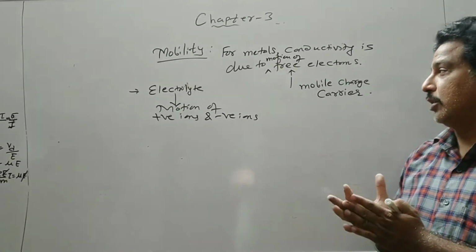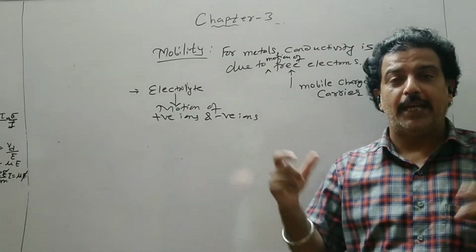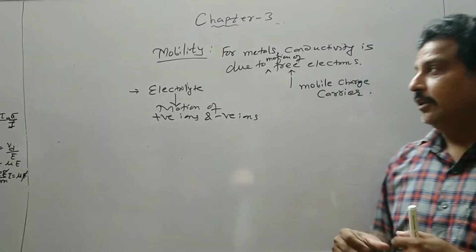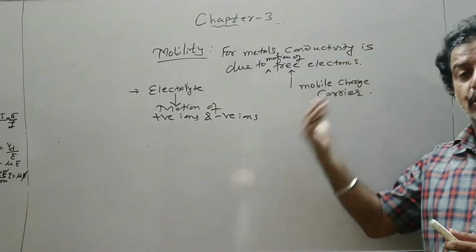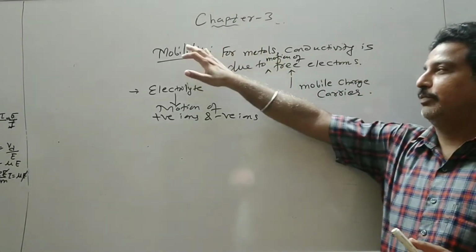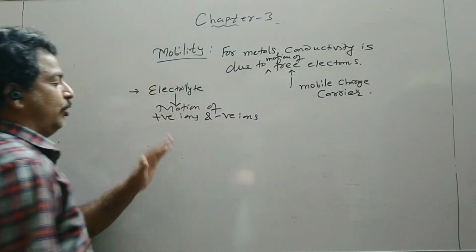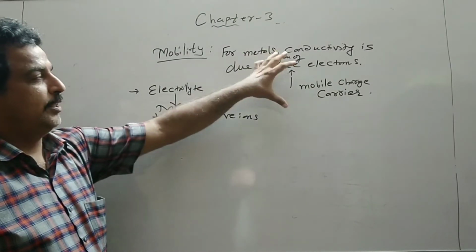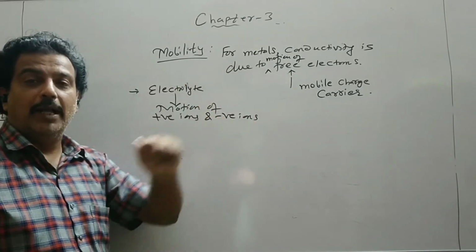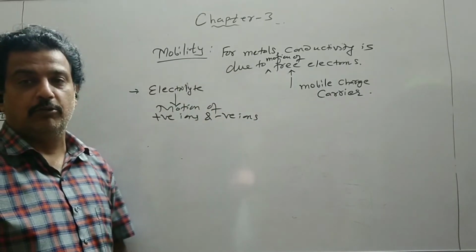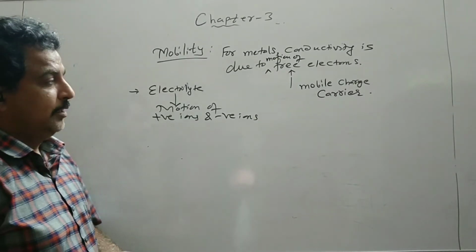So this is the situation. To create a potential difference, we need an electric field intensity to be established along the two ends. How the mobile charge carriers are moving, how fast or slow the charges are moving, that is referred to as the mobility. For electrolyte, it is a motion of positive and negative ions. We will concentrate on metals. Similarly, if the gas is ionized, the mobile charge carriers are electrons and the positive ions. So different materials have different mobile charge carriers.